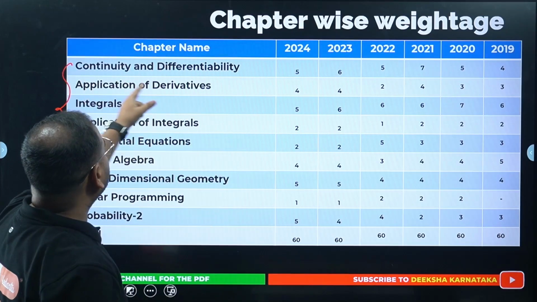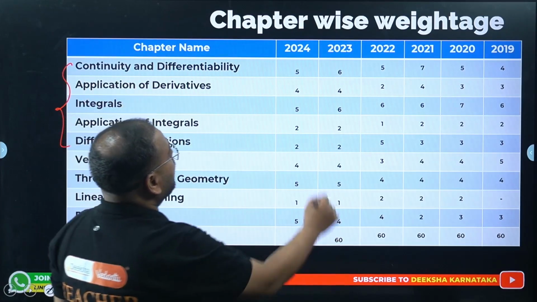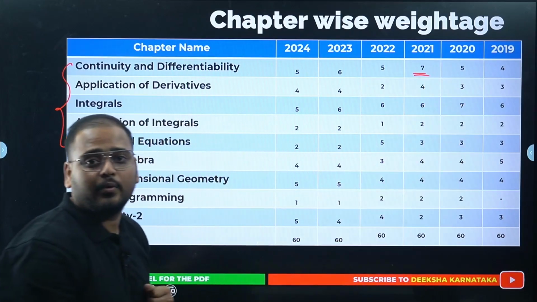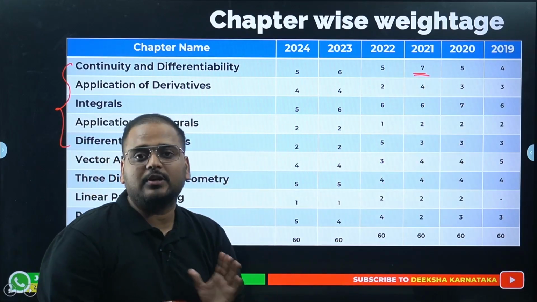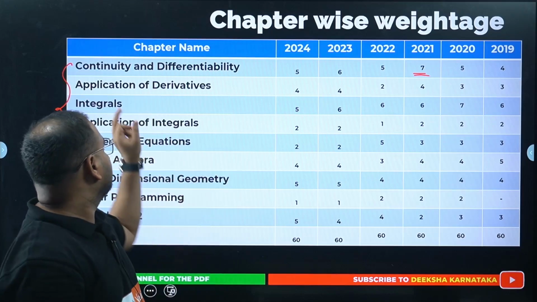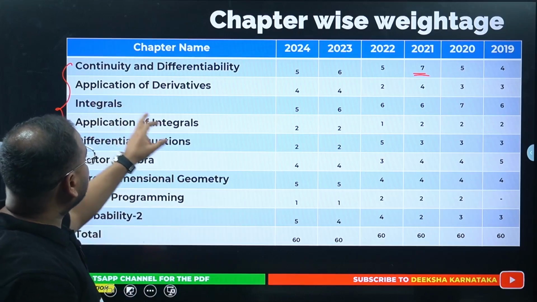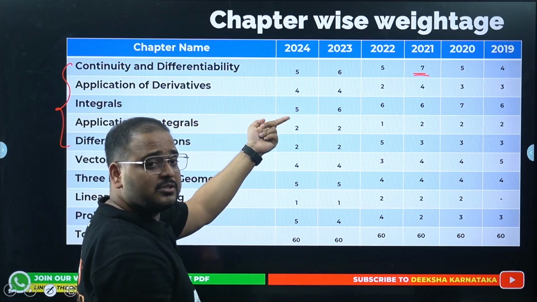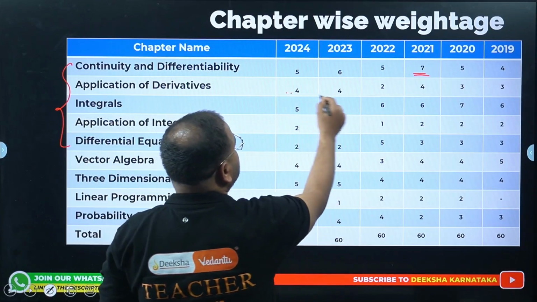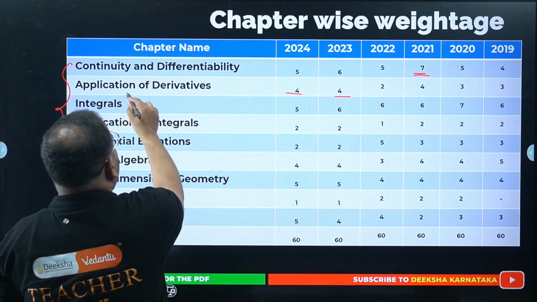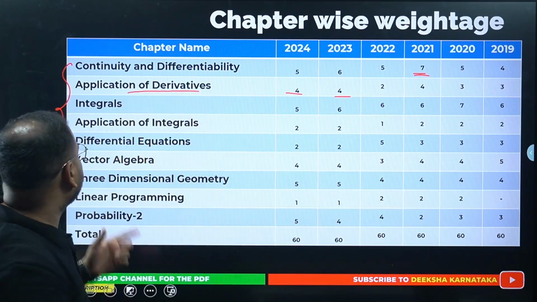Now, if you look at continuity and differentiability, they have gone up to 7 also. So you can expect 6 questions in continuity and differentiability. AOD also, you can expect 4 questions. On an average, 4 questions they have asked. So 3 to 4 questions you can expect in application of derivatives, AOD.